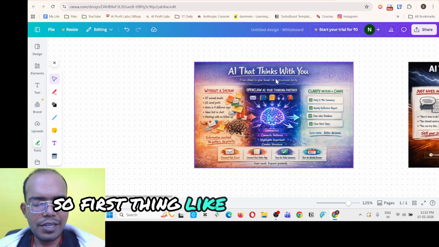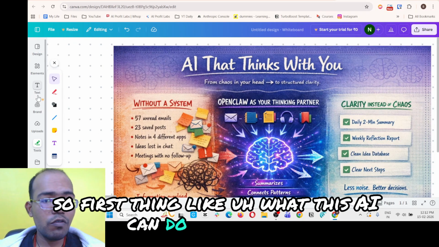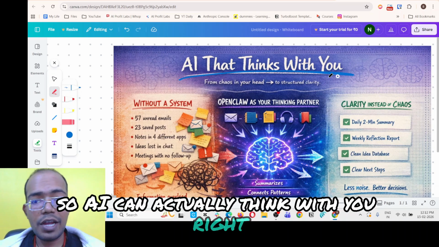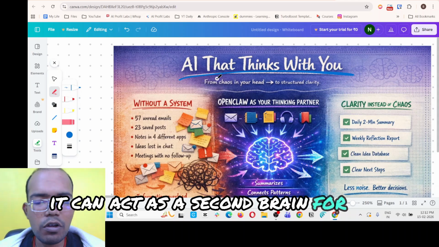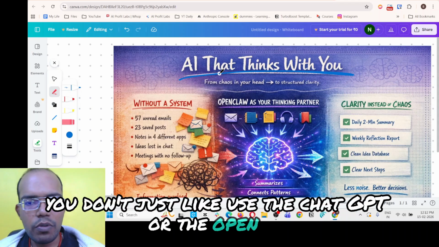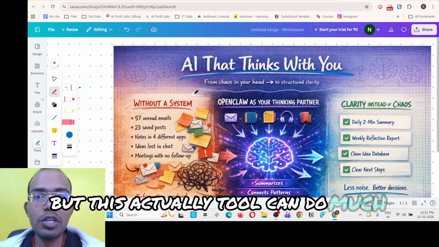So first thing, what can this AI do for you? AI can actually think with you, right? It can act as a second brain for you. You don't just use ChatGPT or OpenAI, but this tool can do much more than that.